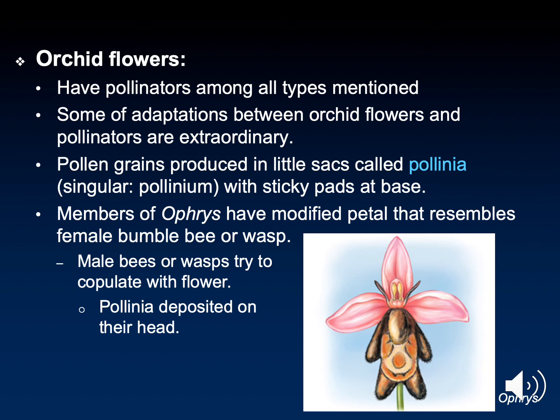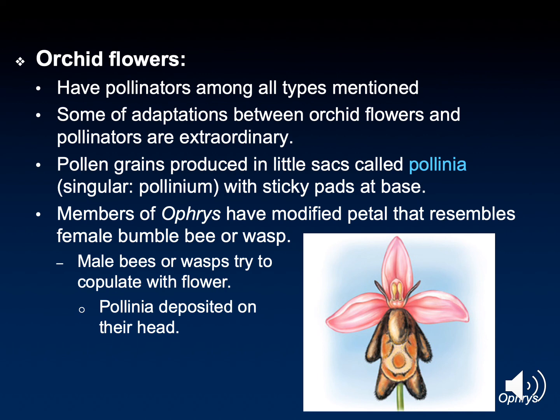Some may be even evolved more than that, in that they resemble another insect, a bee or a wasp. So rather than using colors or fragrances to attract the bee or wasp, they trick the wasp or bee into thinking there's a potential mate waiting for them. They may not release sweet smells, but instead release smells that are pheromone-like to attract potential mates. So a lot of times, orchid pollinators are tricked into coming to the flower.